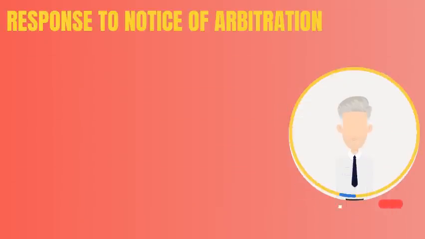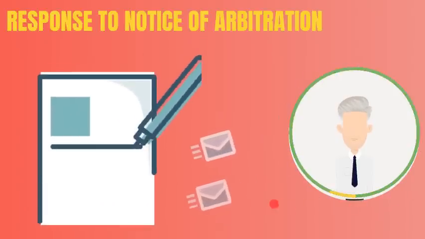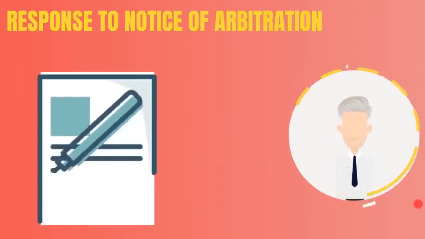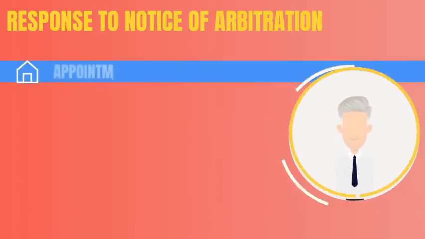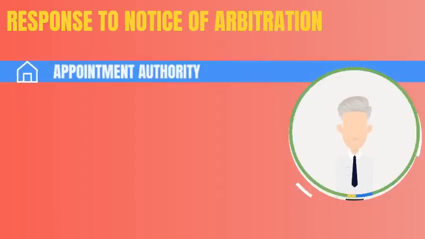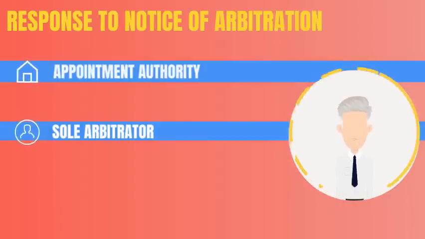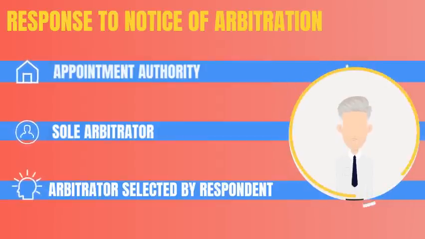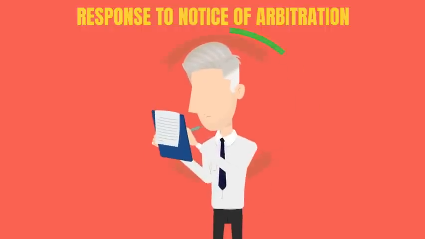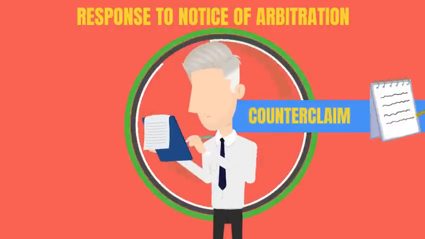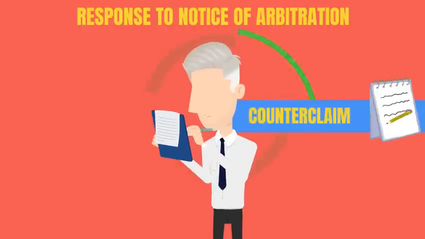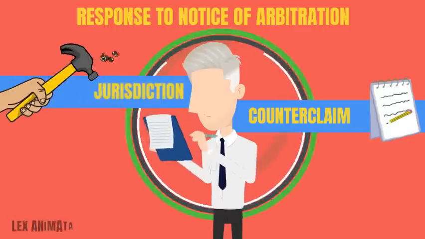Once received, the respondent has the option of accelerating the proceedings by including additional details to his response, like any proposals to the selection of the appointing authority, or the appointment of a sole arbitrator, or to name the arbitrator appointed by the respondent. The respondent can also add to his response a brief description of his counterclaims and any objection to challenge the tribunal jurisdiction.